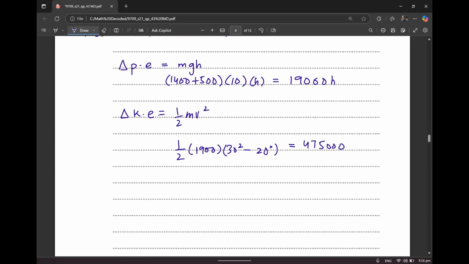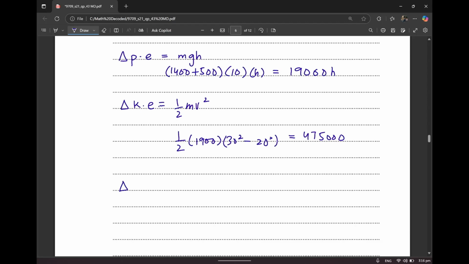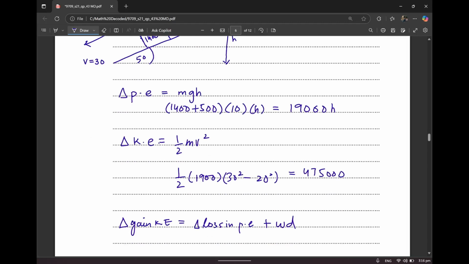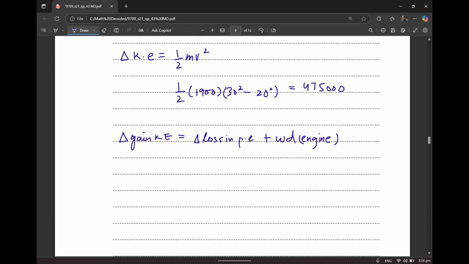Now you need to understand that a gain in kinetic energy is going to be equal to the loss in potential energy plus the work done against resistance, which is actually given to you in the question. Not resistance by the engine, because there were no resistance forces. So if I just write that down, that's going to be 475,000 is equal to 19,000 H plus 150,000 as given to us in the question. If I solve, the H is going to be coming out as 17.105.